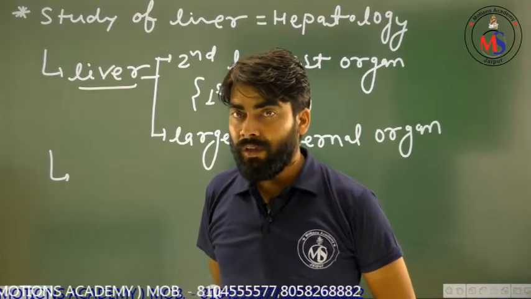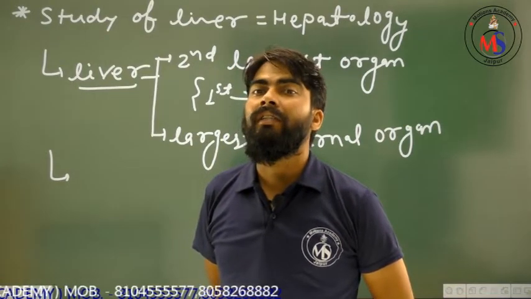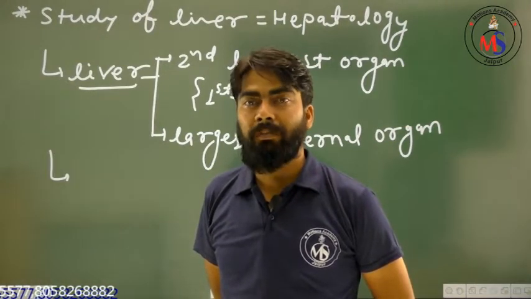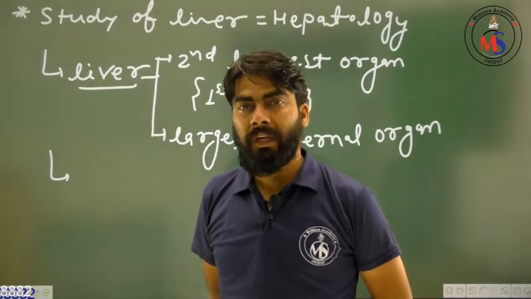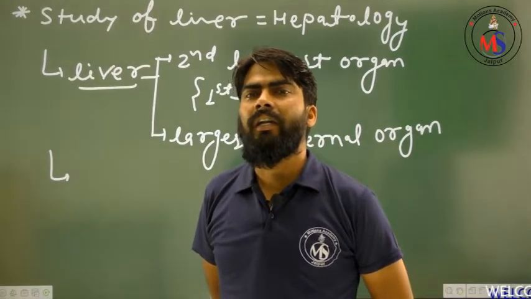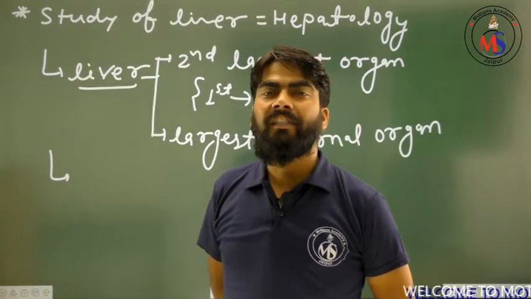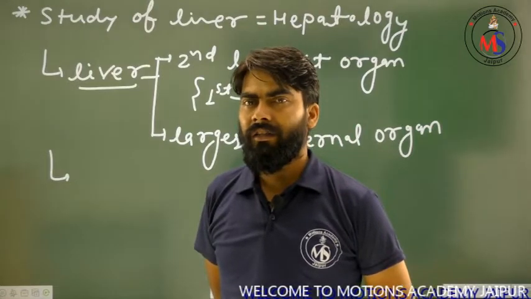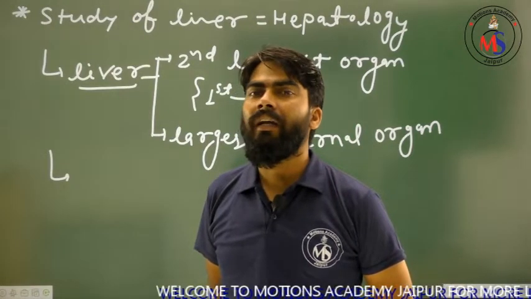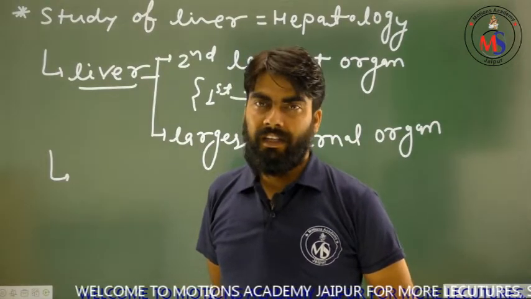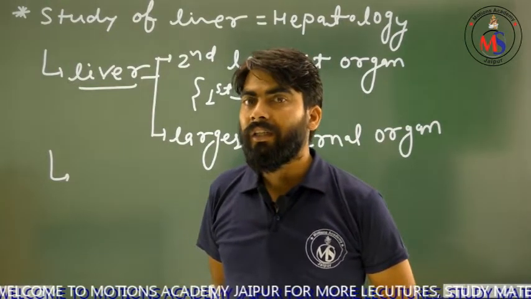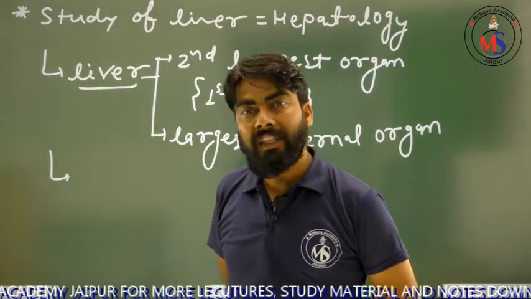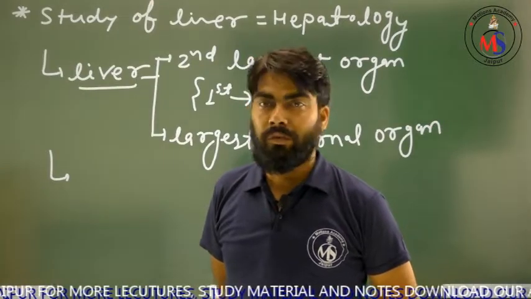If it's a hormone, then that gland will be known as an endocrine gland, that may be pituitary, pineal, thyroid, parathyroid, thymus, adrenal, etc. If that gland secretes enzymes, then it will be an exocrine gland. So the liver is an exocrine gland because it secretes some fluids, like enzymes, which help in the digestive process.